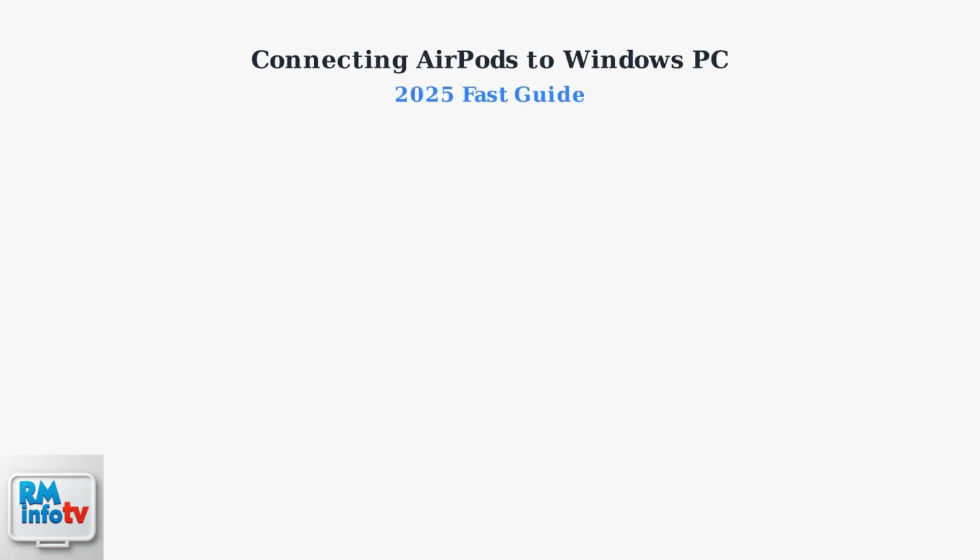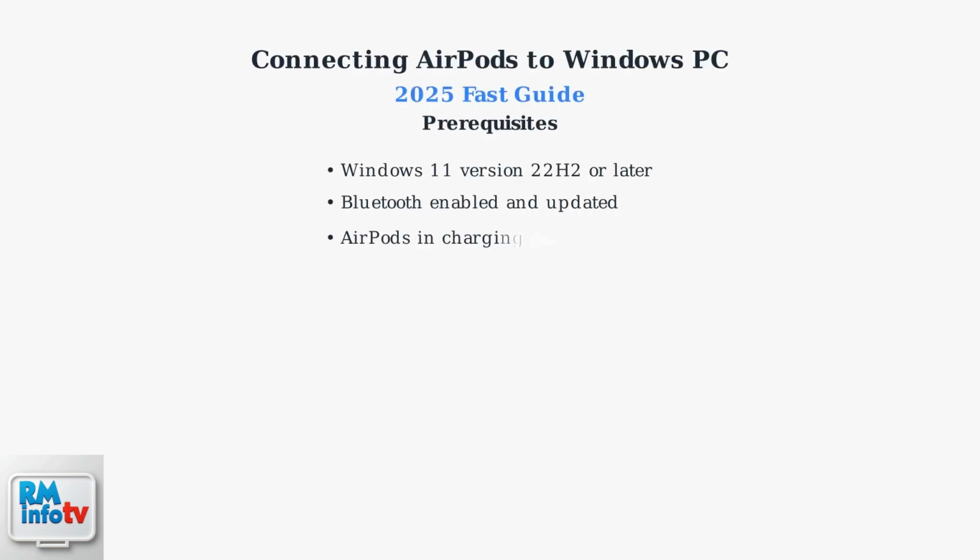Connecting AirPods to Windows PC in 2025 is faster than ever. First, ensure you have Windows 11 version 22H2 or later for optimal compatibility. Make sure Bluetooth is enabled with the latest drivers and have your AirPods ready in their charging case.